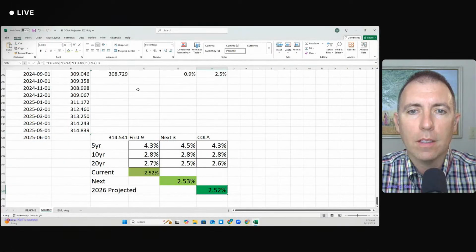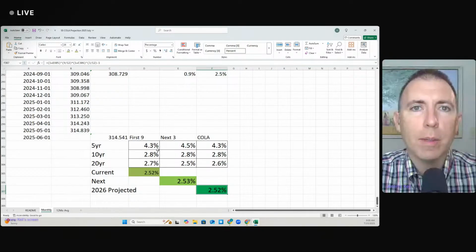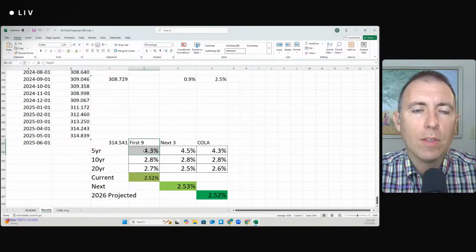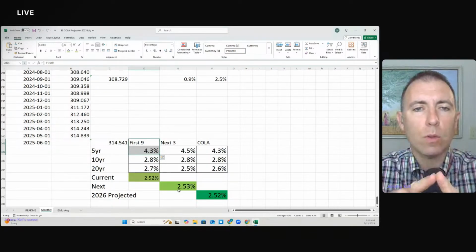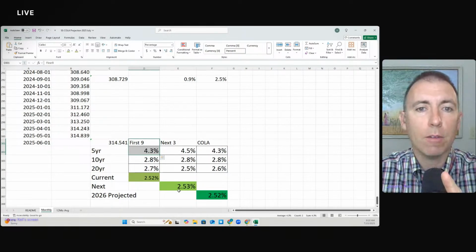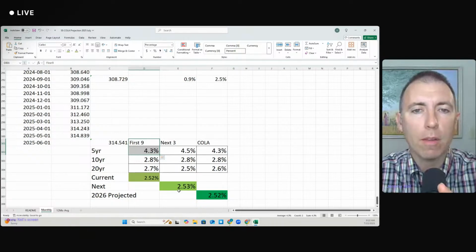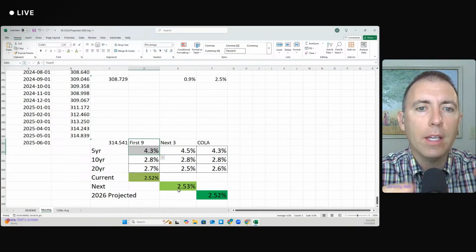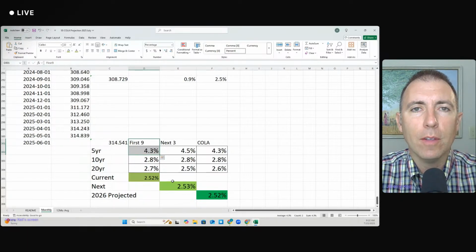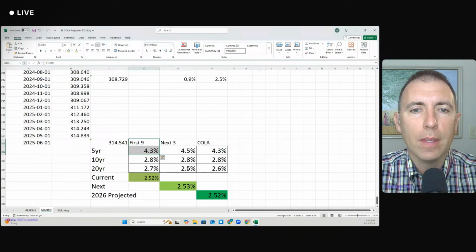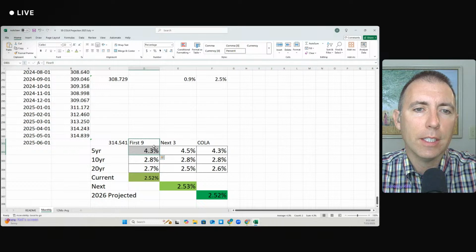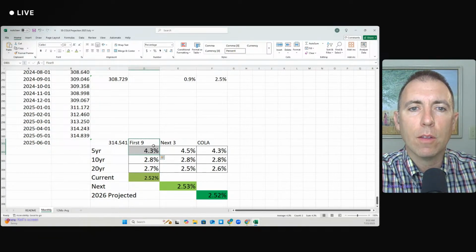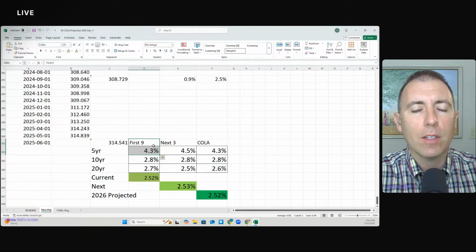All right, I've got the data plugged into my Excel spreadsheet. What I love about the July data release each year is that, generally speaking, what happens at the end of the second quarter, so we're taking second quarter and projecting out from last third quarter. The last third quarter is part of the actual data. The second quarter is just getting us along the way. We've got 9 months then at the second quarter. And what's interesting is that, generally speaking, what's happened in the last 9 months matches the next 3 months. So the last three quarters matches the next quarter.